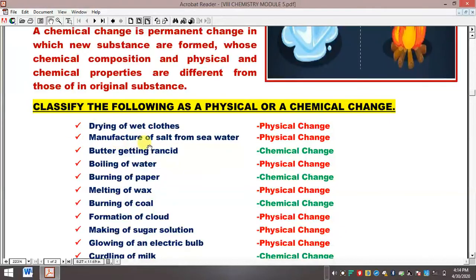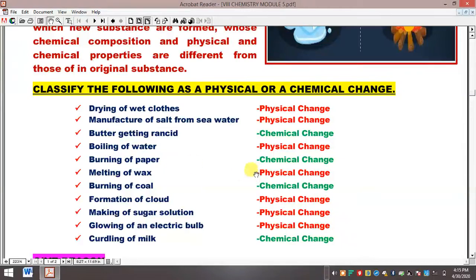Next is manufacture of salt from seawater. Physical change, definitely. Butter getting rancid. Definitely a chemical change because it is a permanent change. Boiling of water, physical change. Burning of paper, chemical change. Melting of wax, physical change. Burning of coal, chemical change.